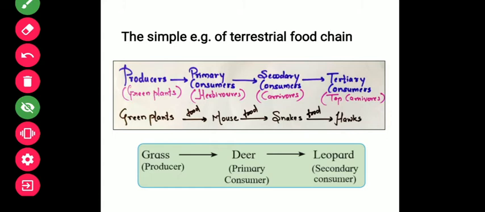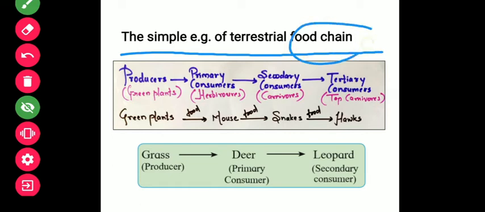Here I have one example to show you the food chain in the terrestrial ecosystem. Now you understood what a food chain is, right? But what is the meaning of terrestrial? Terrestrial is something which is the land. So on the land there are grasses or plants as the primary source of energy.